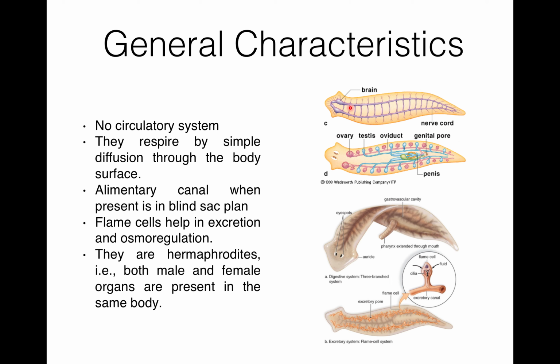Here it is more clear. This is the brain and these are the two longitudinal nerve cords in ladder-like fashion.